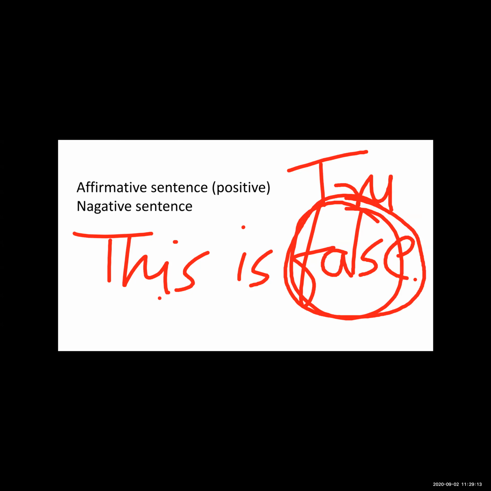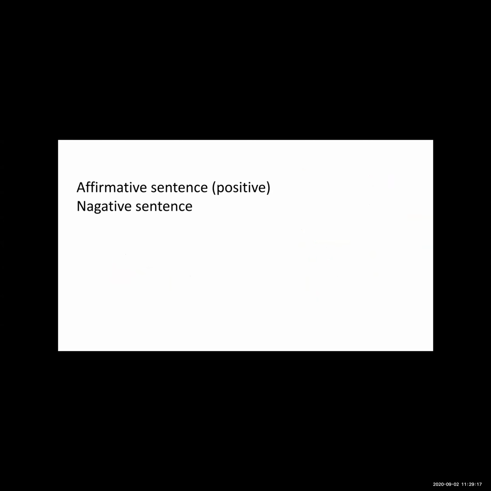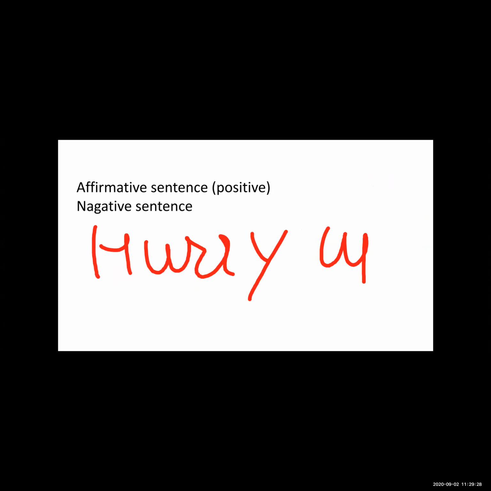Okay, see another example over here. Next, hurry up. First, see, hurry up is an imperative kind of sentence and it is in the positive form.